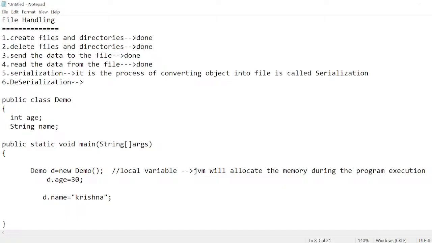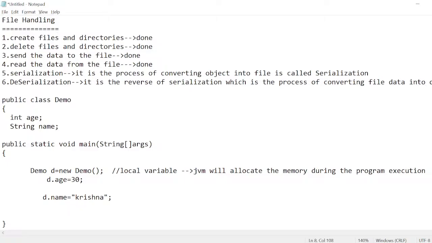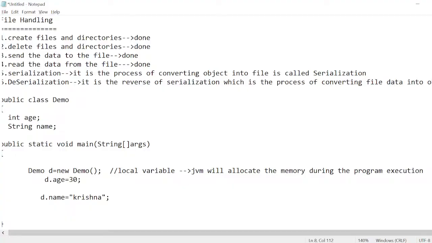It is the reverse process of serialization, which is the process of converting file data into an object. So this is the main agenda, guys.